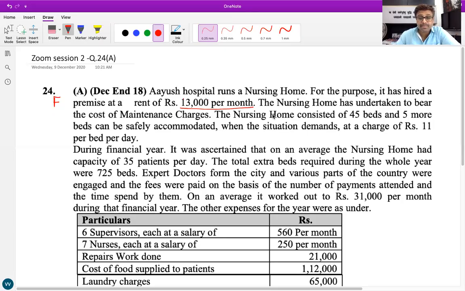Further. The nursing home has undertaken to bear the cost of maintenance charges. The nursing home consisted of 45 beds and 5 more beds can be safely accommodated when the situation demands, at a charge of rupees 11 per bed per day. I discussed this in the video lecture also. Normally the maximum capacity of the hospital is 45 beds. But as the current pandemic situation is going on, all the hospitals are operating beyond capacity. So if the situation demands, 5 more beds can be accommodated beyond 45 beds.